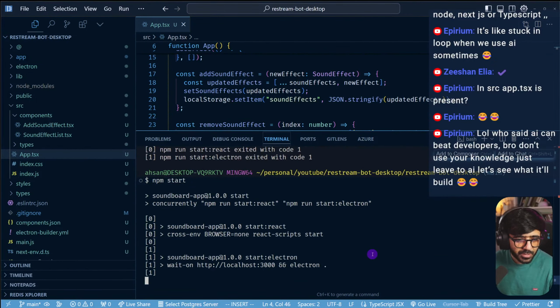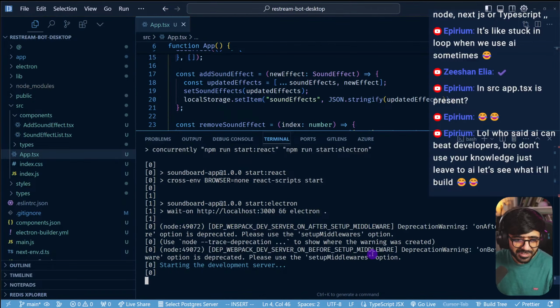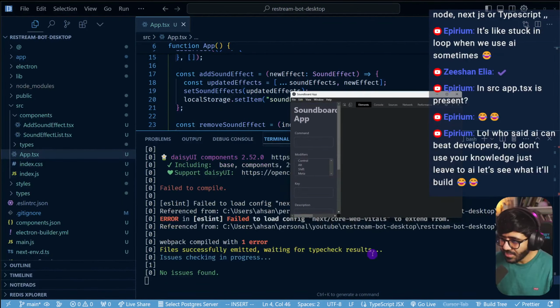Who said AI can beat developers, bro? Don't use your knowledge, just have to. Exactly. It's like super stupid.